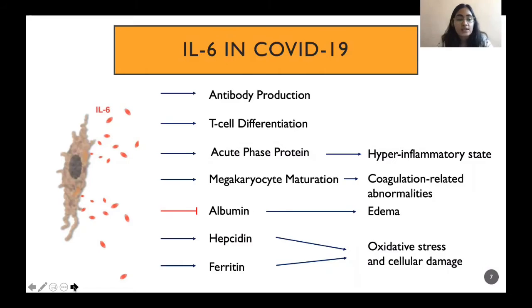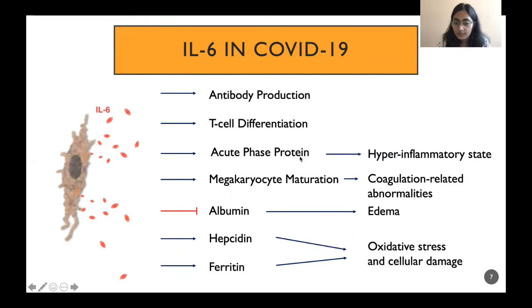Now, IL-6 affects a number of processes like antibody production, T cell differentiation. It induces the production of acute phase proteins. It induces megakaryocyte maturation. It inhibits the production of albumin, whereas it induces the production of hepcidin and ferritin. Now, what are the consequences of these processes?